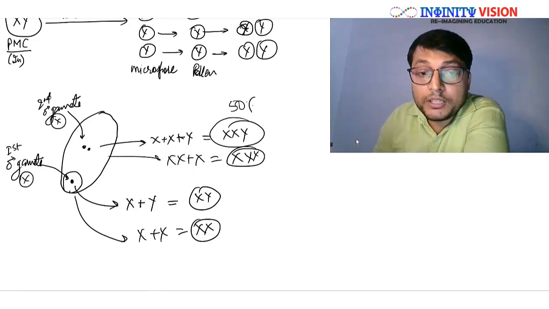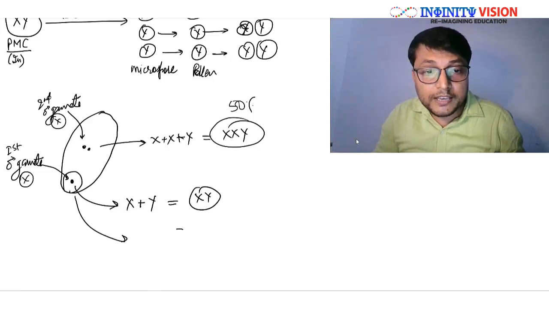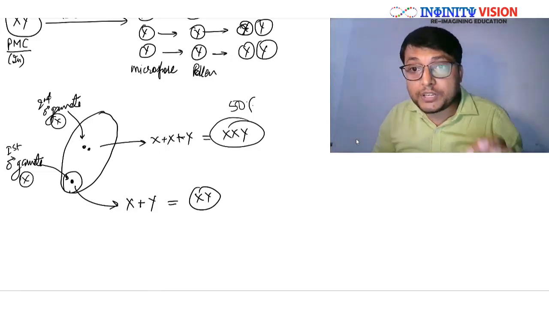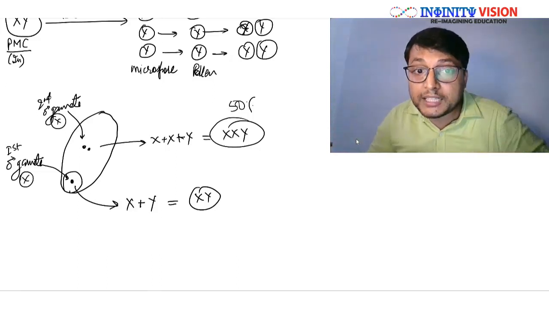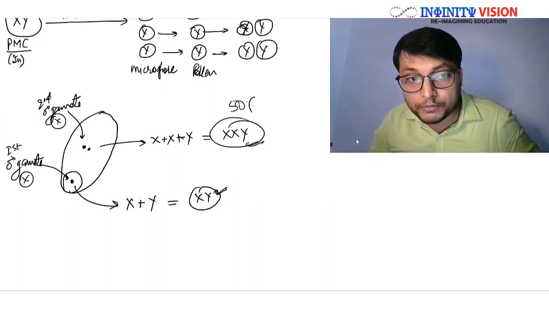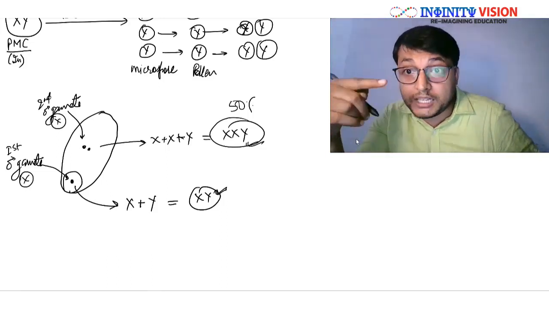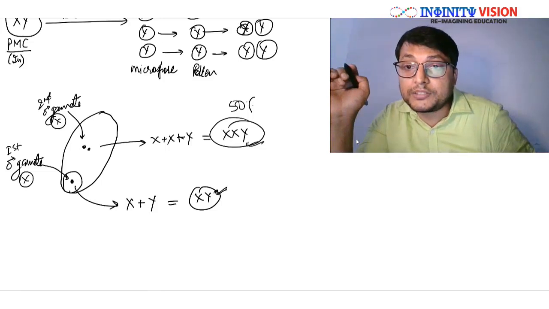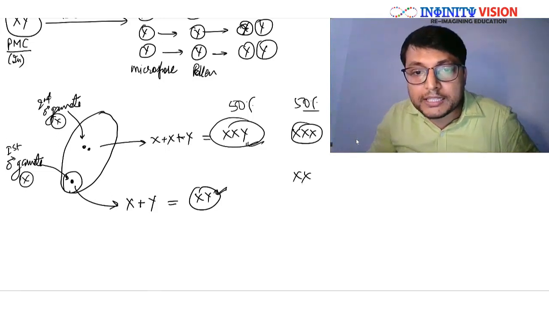Can you see? What I'm trying to say here is, if the pollen grain having Y chromosome comes and fertilizes, the chance of which is 50%, in that case XXY endosperm and XY embryo will be formed. If in the other 50% chance the male gamete having X chromosome comes and fertilizes this ovule, then in that case the other 50% will be triple X endosperm and XX embryo.